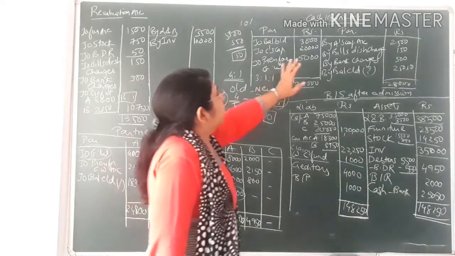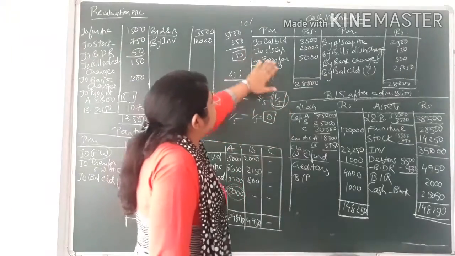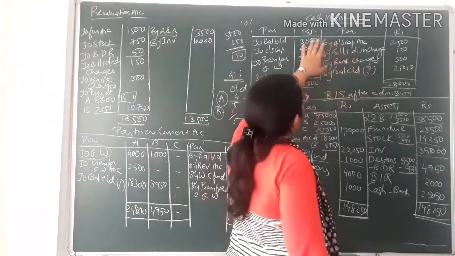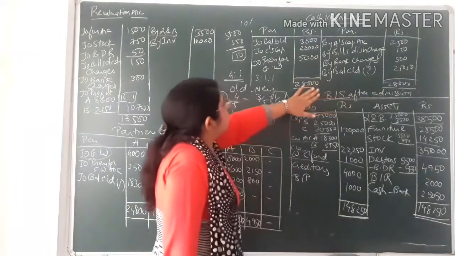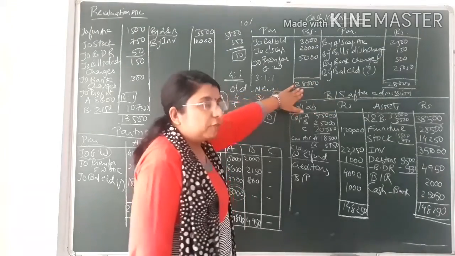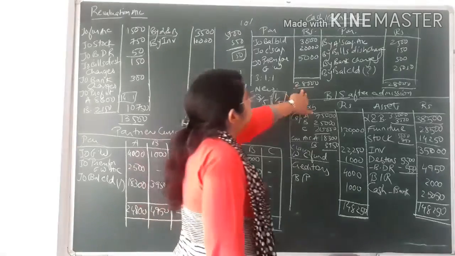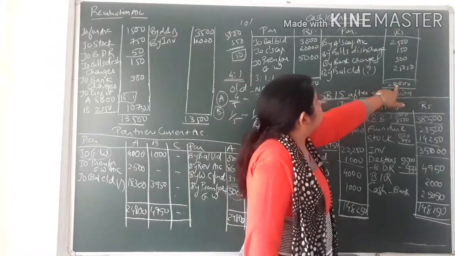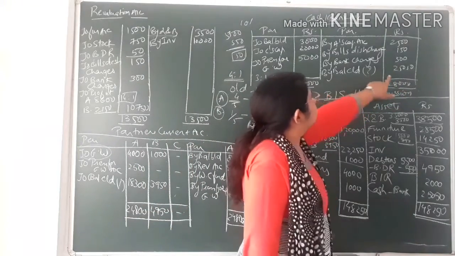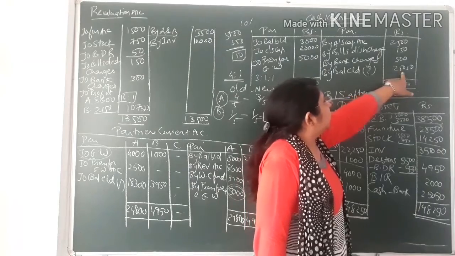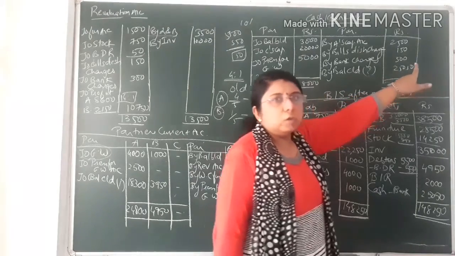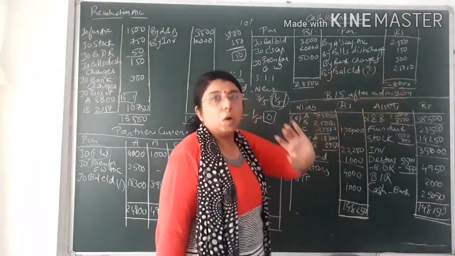Now moving on to the cash and bank account. You can see these many entries I already explained. After subtracting all the entries, the debit side total is more. If the total of the debit side is more, then there would be a debit balance. So 28,000 I have written as the total on both sides. The difference, you can see, the balance is written, that is 25,050. So here also there is a cash balance, not an overdraft.